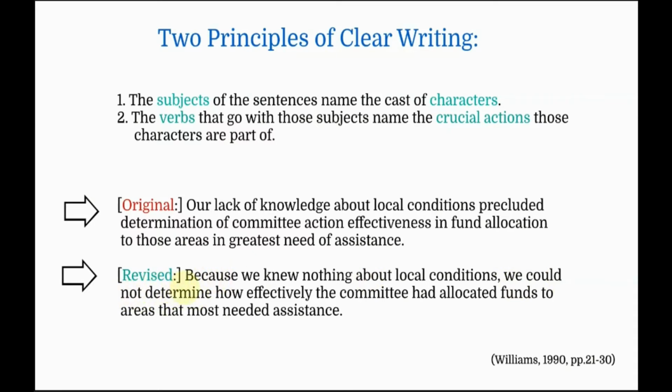But this is not the case with the original sentence. Let's see. Our lack of knowledge about local conditions precluded determination of committee action, da-da-da-da-da. Now, the original verb here is precluded, but that verb does not show the crucial action of the subject. What is the real subject here? Is it our lack of knowledge? Is that what does the action? No, it's gonna be we who does the action. So the verb should reflect our crucial action, but it's not the case in the original sentence.